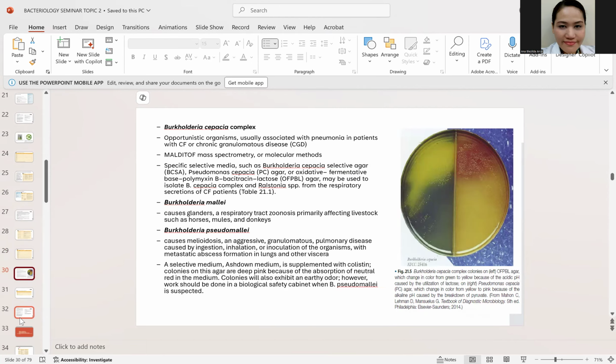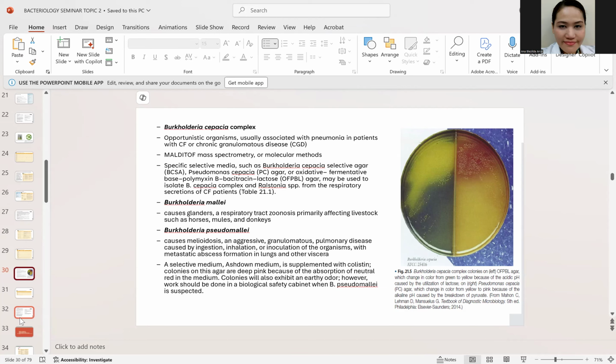Okay. So let's go to the Burkholderia. Now for the Burkholderia, the first one is the Burkholderia cepacia. Again, this is known to cause infection sa mga pasyente na merong cystic fibrosis or CGD. So if you have CGD, it is a condition na meron kang impaired immune system wherein your body cannot perform phagocytosis. That's why nagiging prone ka sa different disease or different infection. And one of them is of course the Burkholderia cepacia complex.